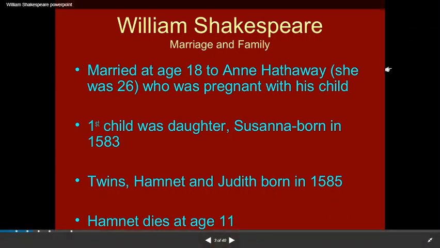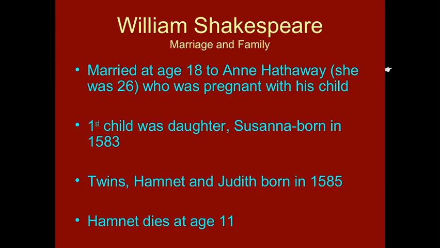William Shakespeare married at the age of 18 to Anne Hathaway, who was 26 when Shakespeare married her, and who was also pregnant with his child. Their first child was a daughter, Susanna, born in 1583. Then they had twins Hamnet and Judith, born in 1585. Hamnet dies at age of 11.